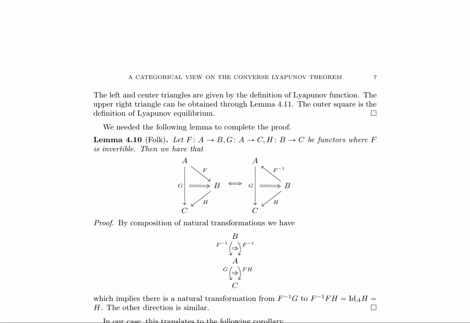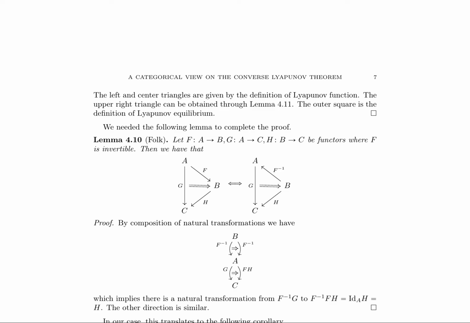A categorical view on the converse Lyapunov theorem is presented, where the definition of Lyapunov function and equilibrium are related through a series of triangles and squares. Lemma 4.10, also known as the Folk lemma, is introduced, which states that for invertible functor f and functors g